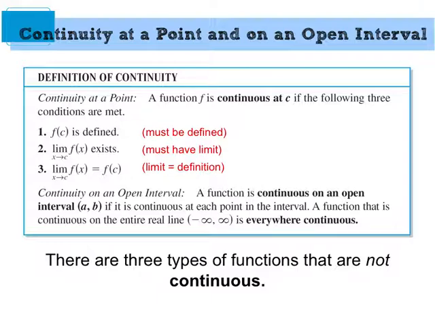So then what I want to do is look at the three things that cause problems, and then talk about why they aren't continuous based on this definition. Okay, this is what's considered the definition of continuity. So when you're asked, why is a function discontinuous, you can't say, because I tried to trace it with my pencil and I couldn't do it. That's not a mathematically valid explanation.